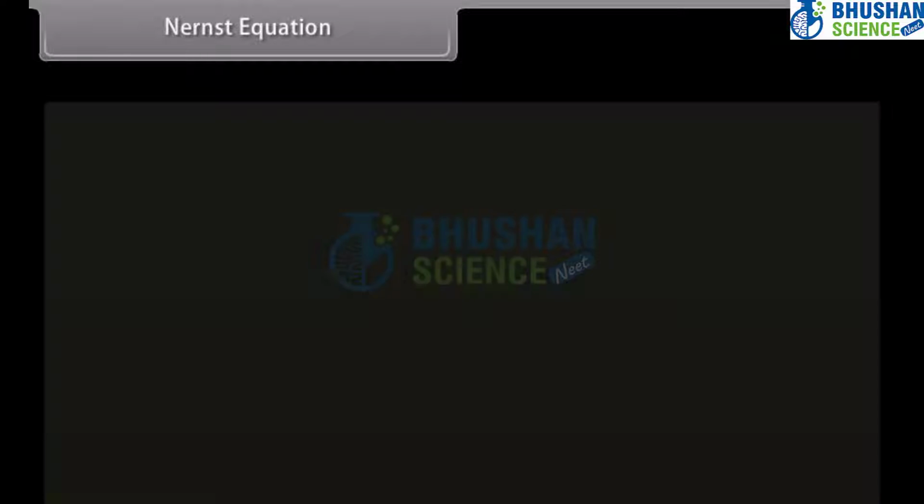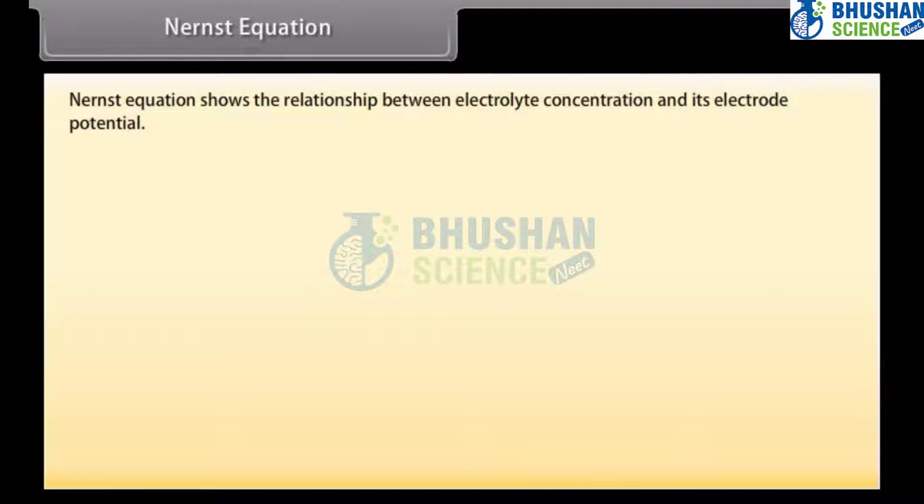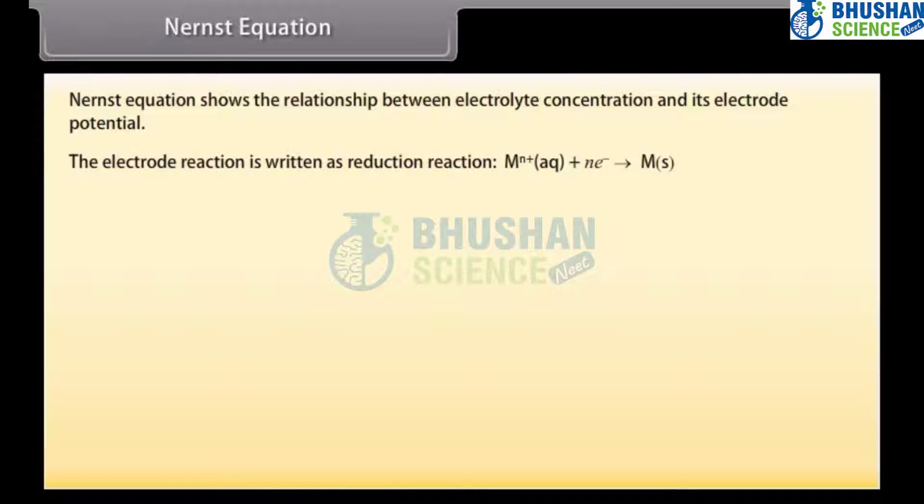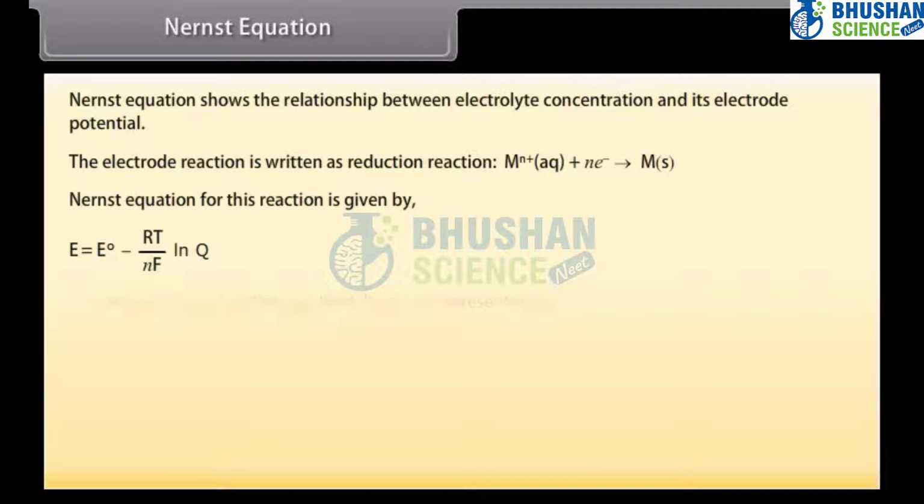Nernst Equation. Nernst Equation shows the relationship between electrolyte concentration and its electrode potential. The electrode reaction is written as reduction reaction. Nernst equation for this reaction is given by E is equal to E naught minus RT upon nF multiplied by natural log of Q, where Q is the reaction quotient.